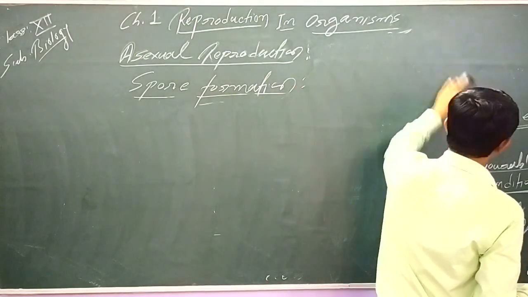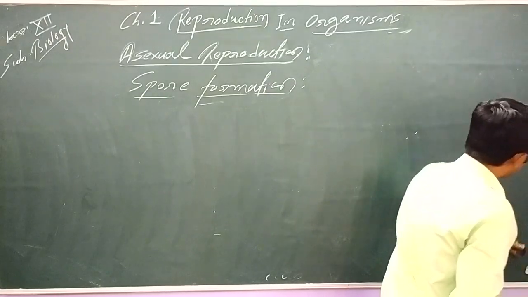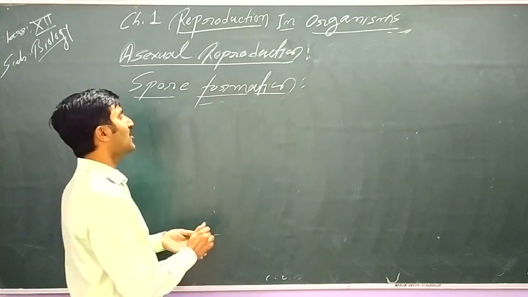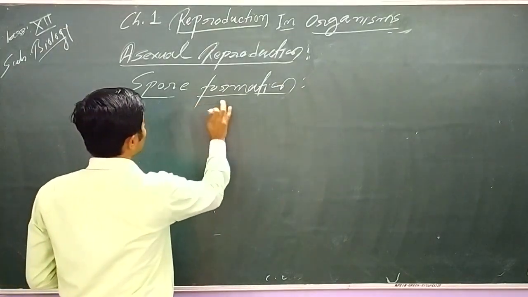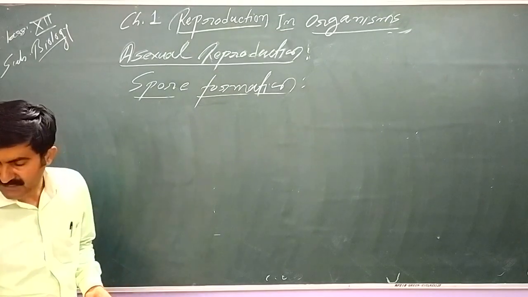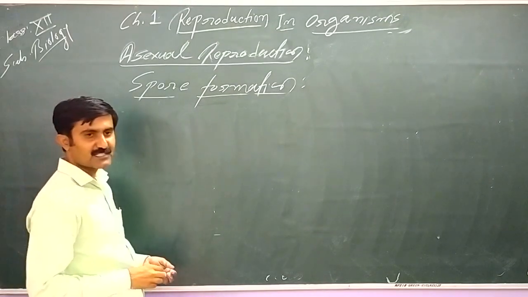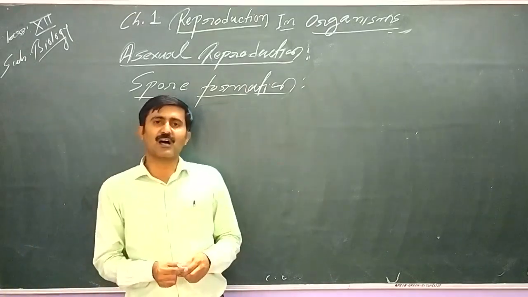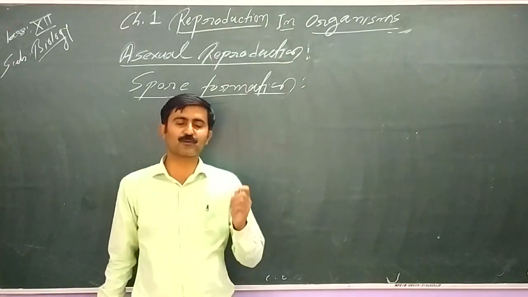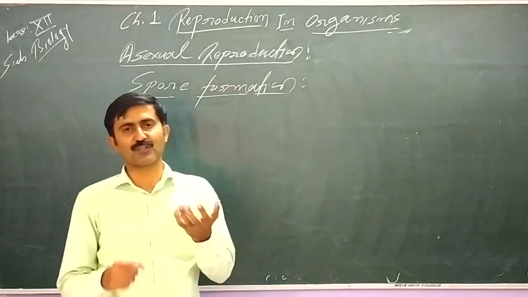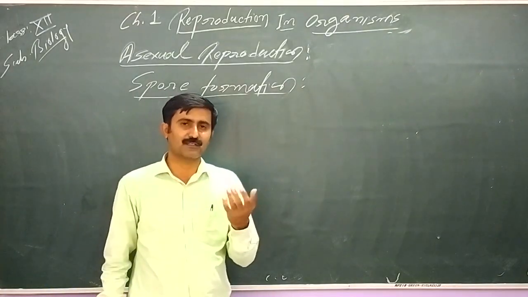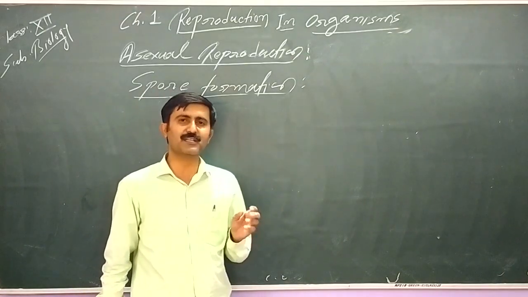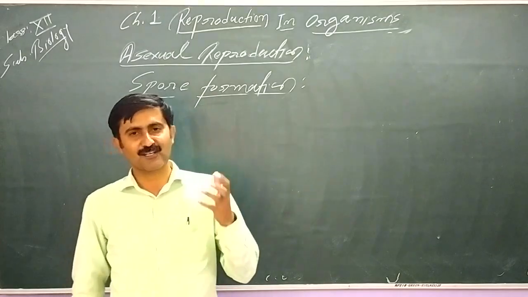So particularly we will talk about conidia, what we have learned in class 11th also. Conidia are formed in fungus. Particular examples you can recall are Penicillium and Aspergillus, where we say spores are directly exposed. When spores are directly exposed and produced on the tip of the hyphae, these tips may be branched or unbranched. Generally, in Penicillium and Aspergillus, they are branched hyphae.